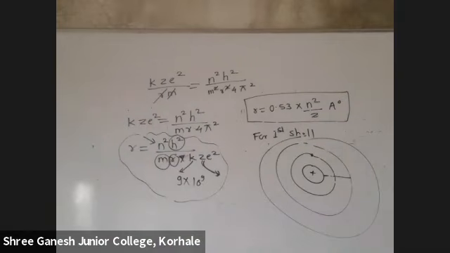Okay, next type of question, which is asked every time. Write down the question: what is the radius ratio of the first, second, and third shell?